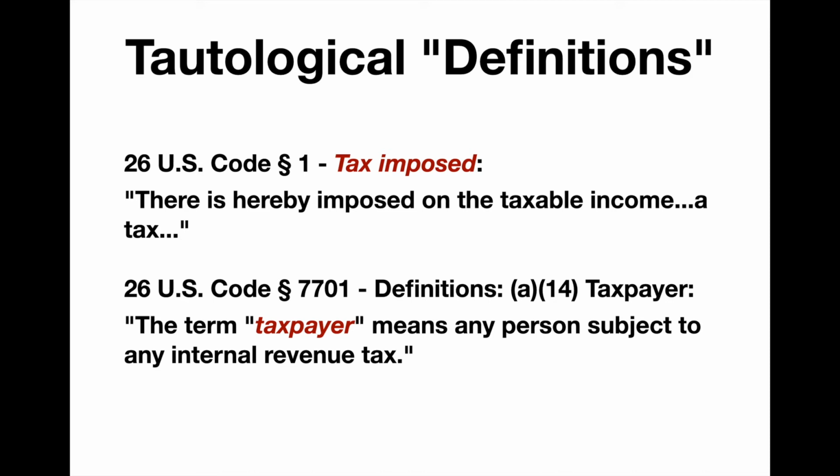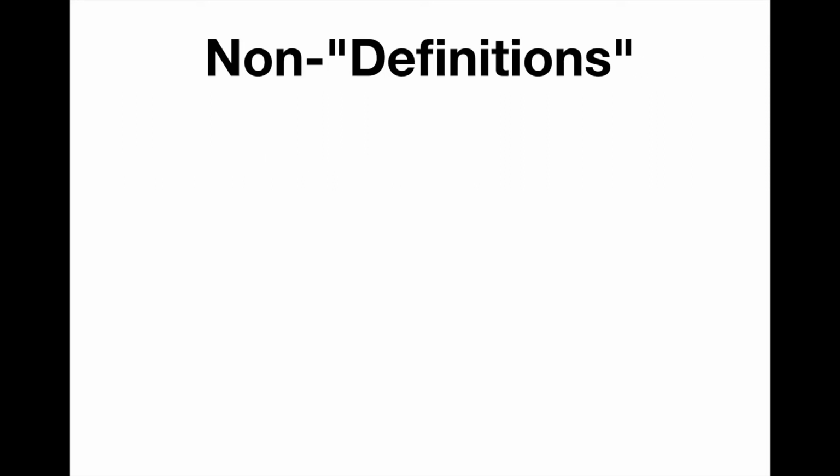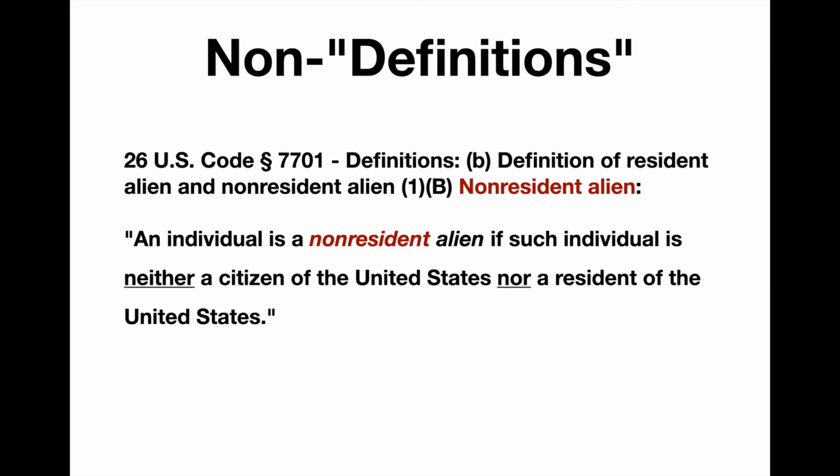Same thing as a definition of a taxpayer, which is any person who is subject to any internal revenue tax. They don't tell you anything. They're just playing games with you. Now let's look at the non-definitions. The non-definition for non-resident alien is an individual who is neither a citizen of the United States nor a resident of the United States. It is a nonsense definition because it is basically telling you what a non-resident alien is not. It is not telling you what a non-resident alien is.